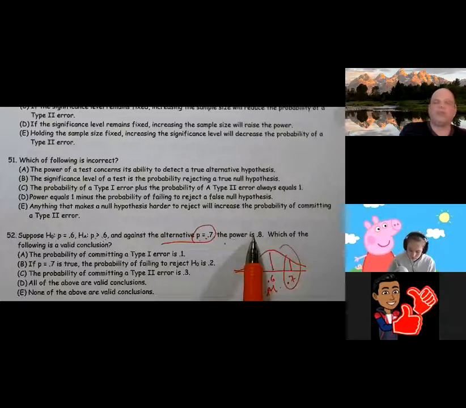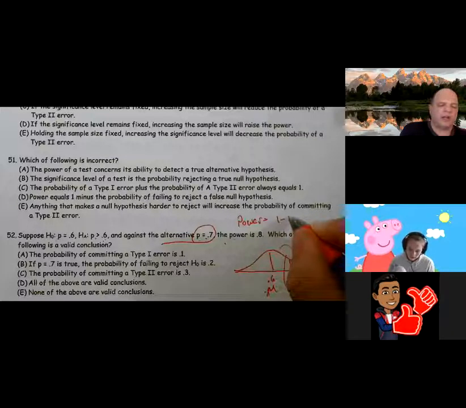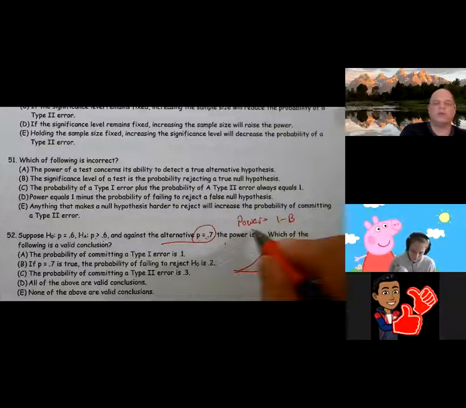Well, first off, we should be rejecting, because this is true and this is false. Power is 0.8. And please remember that with power, there is a formula: 1 minus beta. So in this case, 0.8 equals 1 minus beta, so beta equals 0.2.